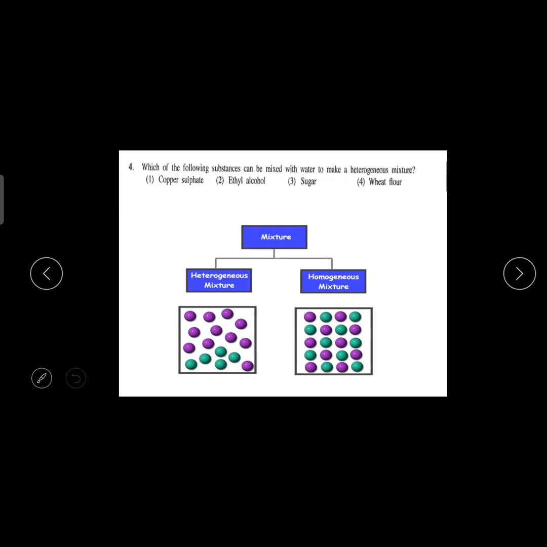Wheat flour. Now, in your school, not in your textbook, they have given a lot of examples. For the solid homogeneous mixture, zinc and copper forming brass. So those are unique examples. Some students learn the unique thing, and the common thing they think they know and they forget it.